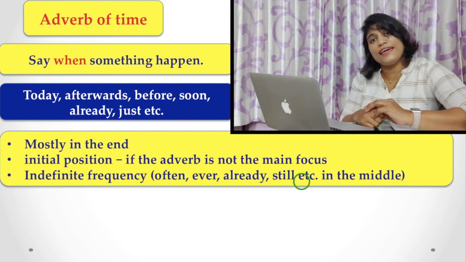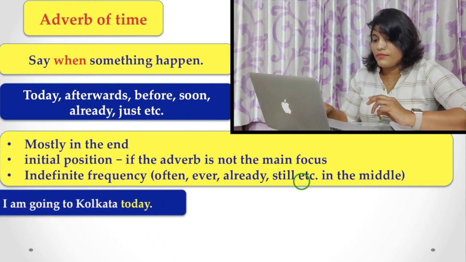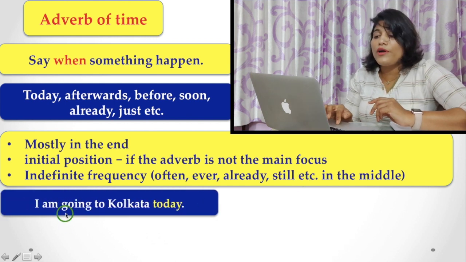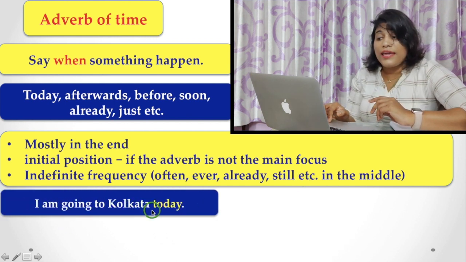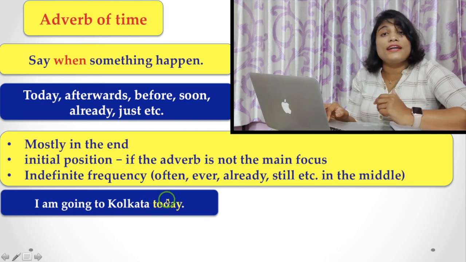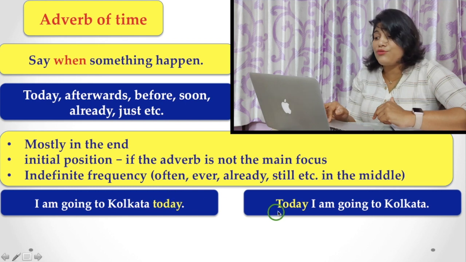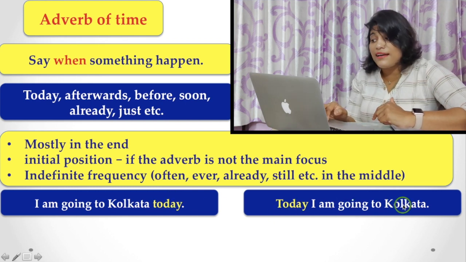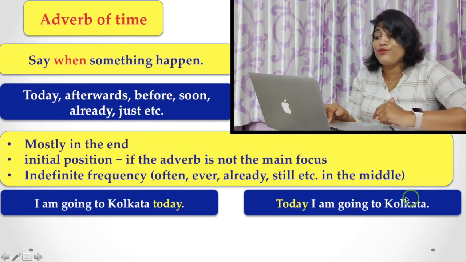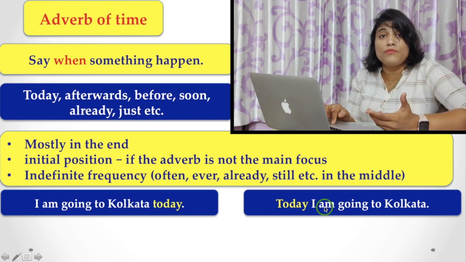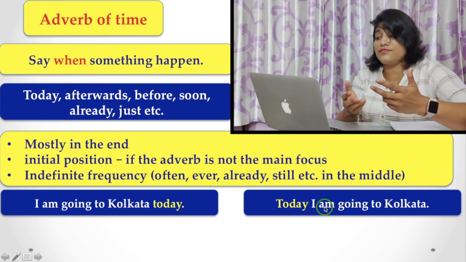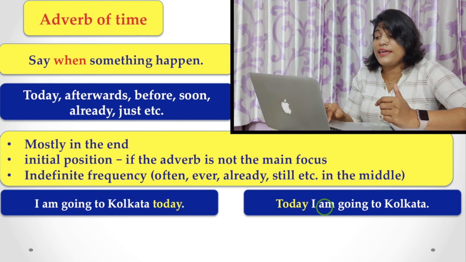Now let's see the examples. "I am going to Kolkata today." Here the focus is on the adverb, that is today. But if I say "Today I am going to Kolkata," here "I am going to Kolkata" is the prime motive of the speaker, what is being talked about.